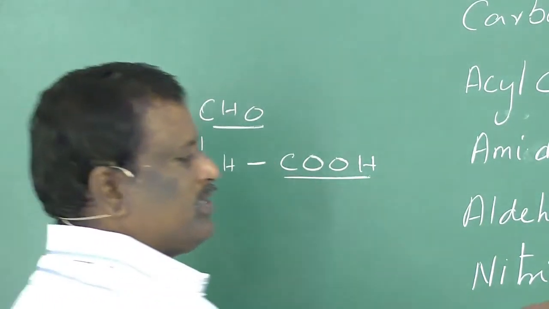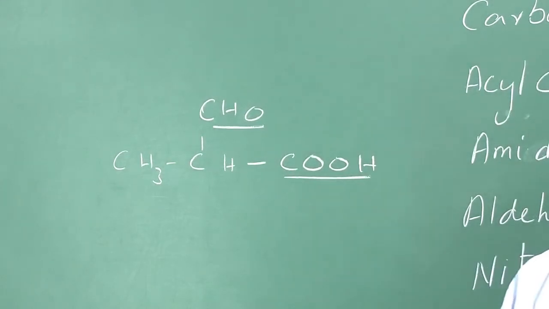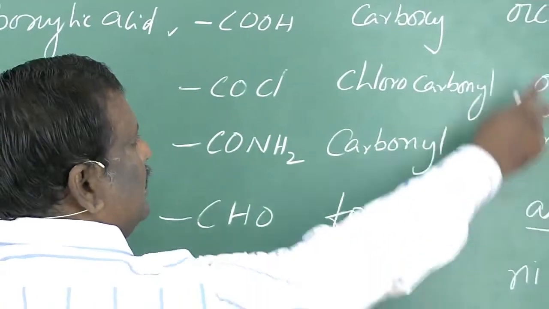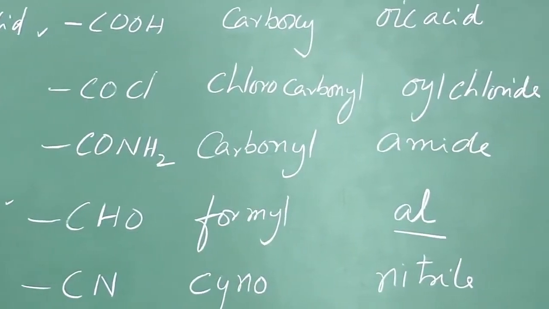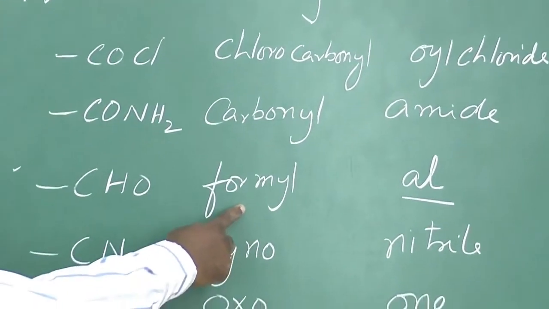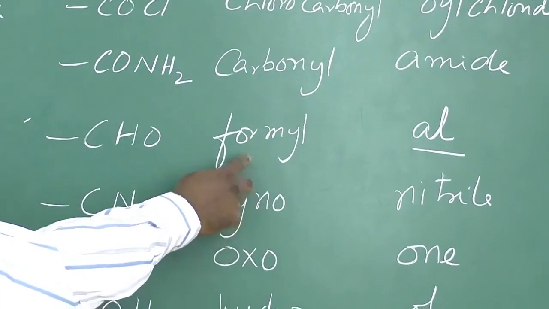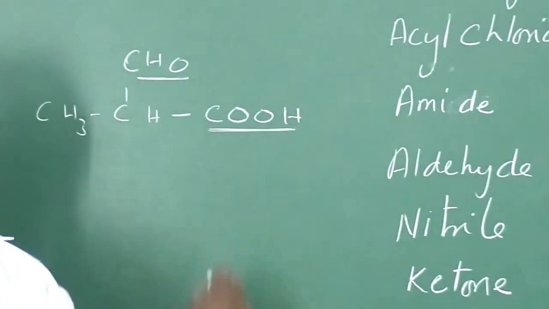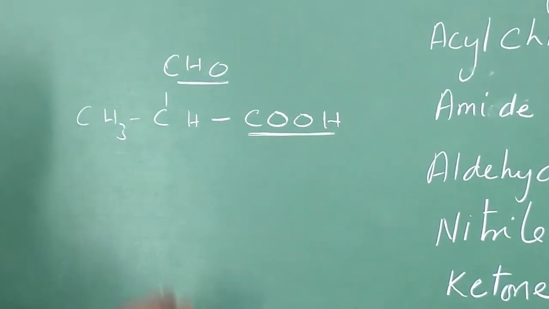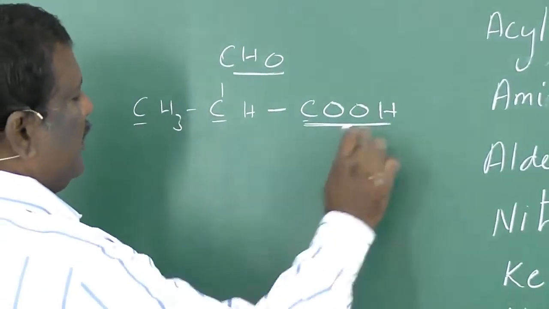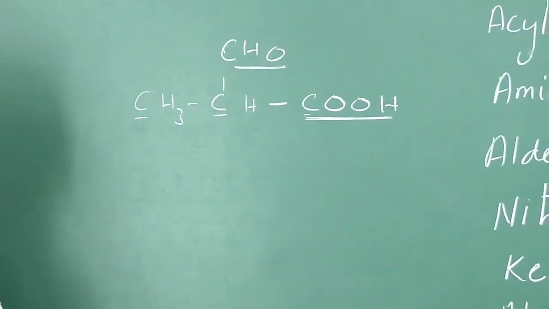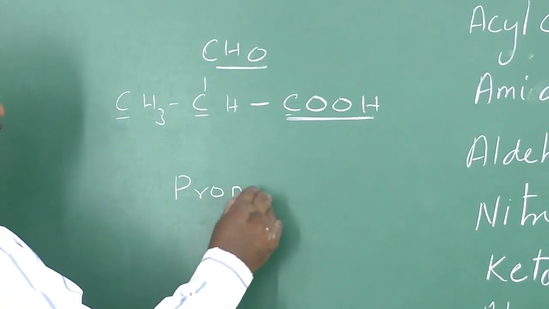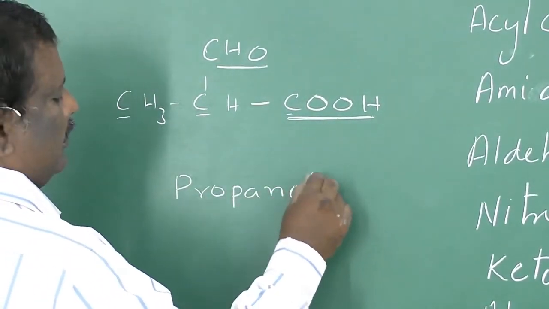When CHO is used as a suffix, we add -al for it, and if it is present as a prefix, we write formyl. So here we are taking COOH as the prime group. So 1, 2, 3, this is the main chain, 3 carbon atoms are there. So we can consider it as propanoic acid.